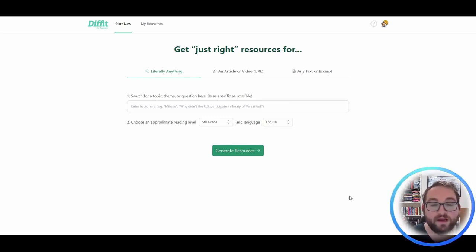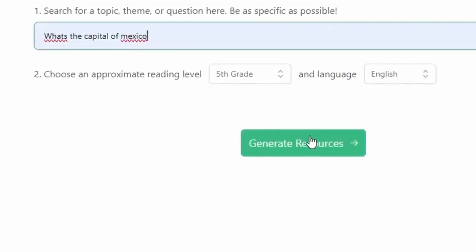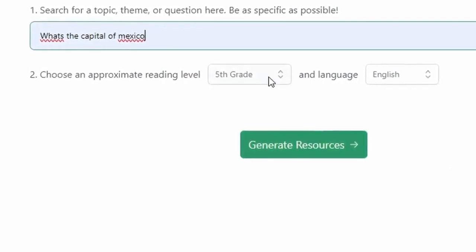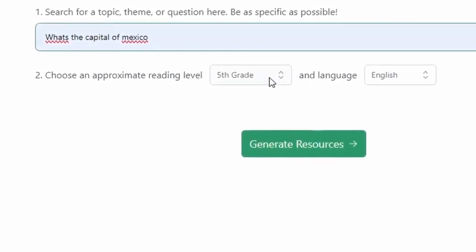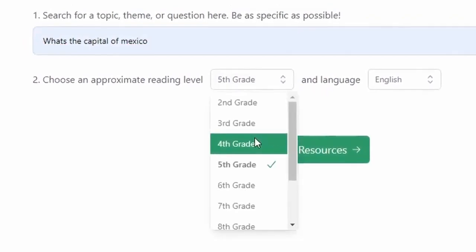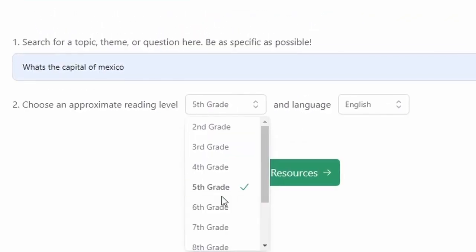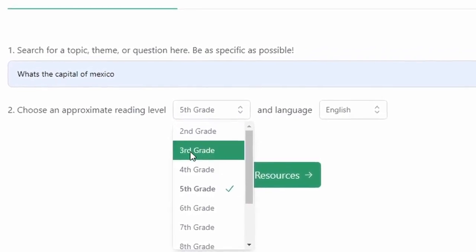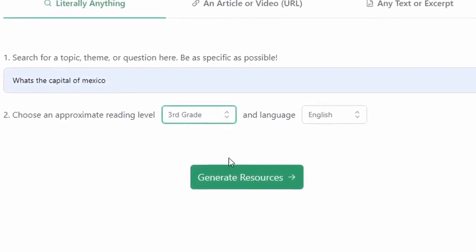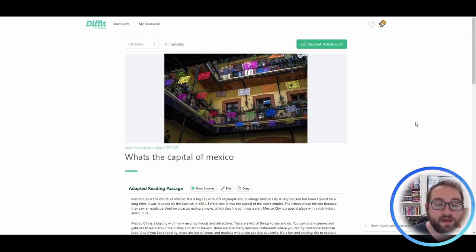So when we come in here, even if you're not a teacher, you can look up information and resources. So for example, if I wanted to know what the capital of Mexico is, I can come in here, type out my question, and then look up my grade level. So I can come over here and change the grade level to whatever I want. So if I'm teaching the capital of Mexico, I'll just click 3rd grade for now. So I came in here, and it has finished generating what I wanted to know.